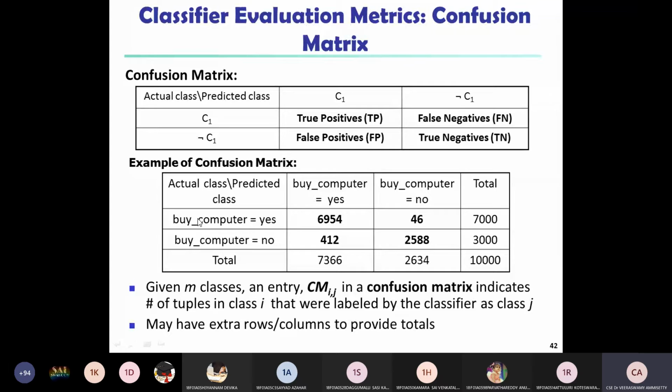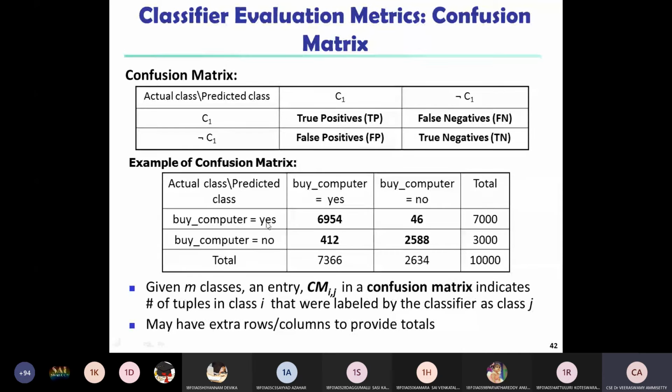Buy computer is the predicted class attribute. We have the two values, yes and no. So I am writing the yes condition and no condition on the left side. Next, buy computer equals yes and buy computer equals no for the cases. Let us suppose buy computer equals yes is the predicted class label, and here all cases should be yes conditions.